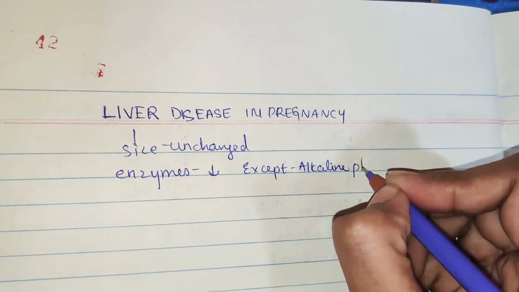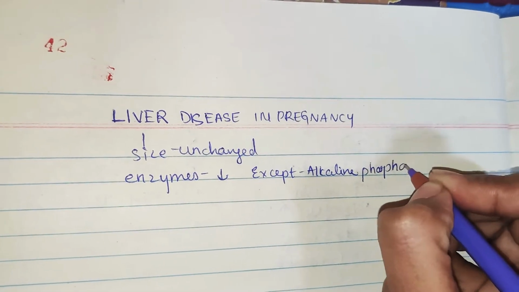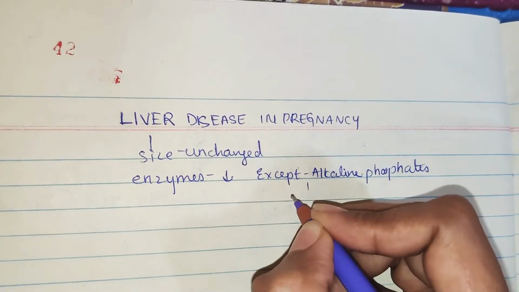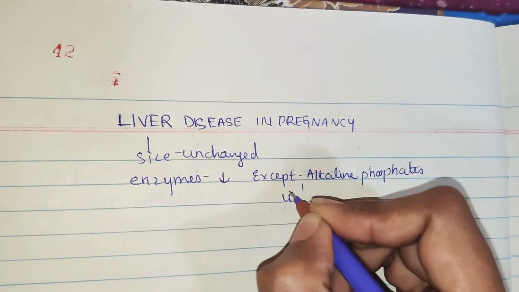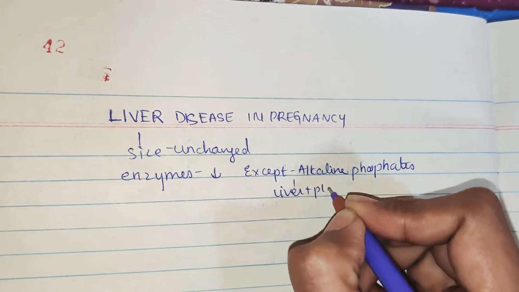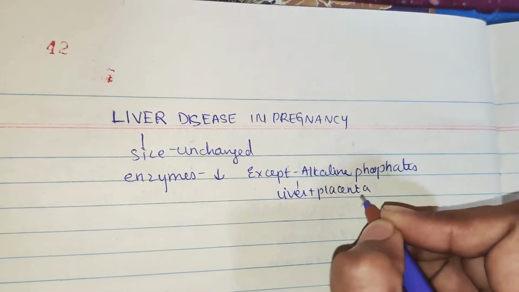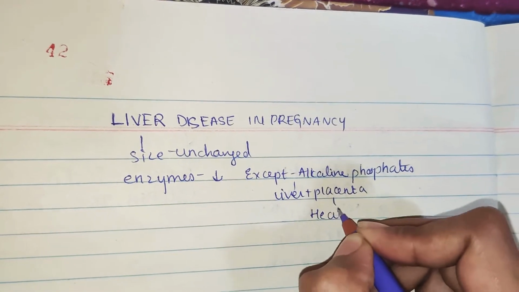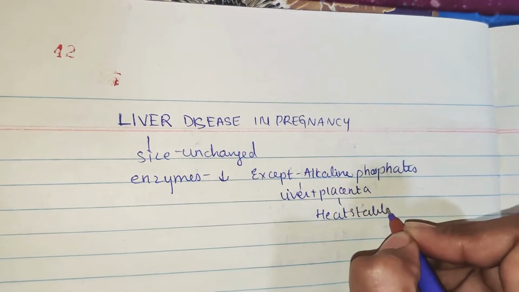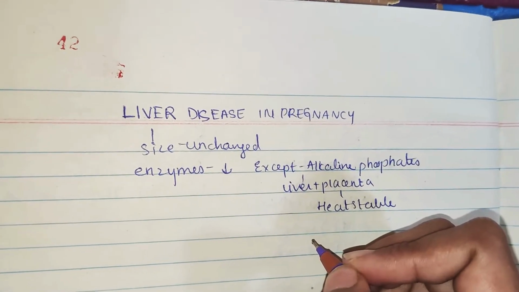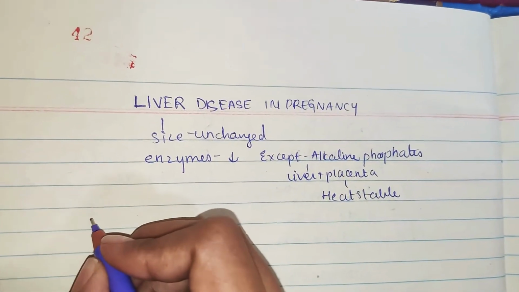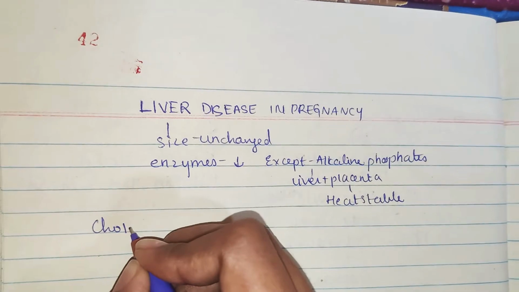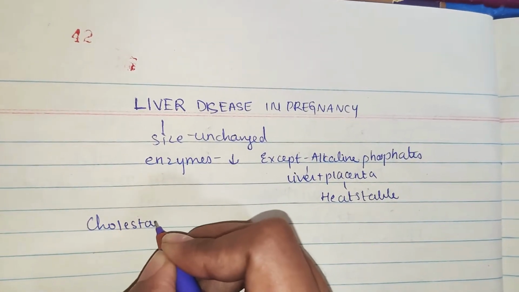So why is alkaline phosphatase not decreased when all the other enzymes are decreased? Because alkaline phosphatase is not only produced by the liver but also by the placenta, and especially the placenta forms the heat stable alkaline phosphatase. So that is the speciality of this alkaline phosphatase. Now let us move on to a disease of pregnancy, that is cholestasis of pregnancy.